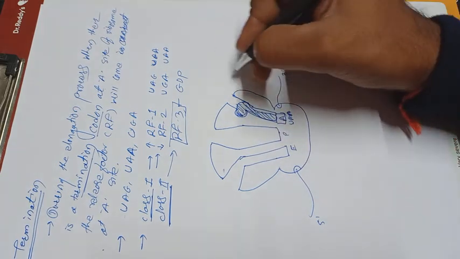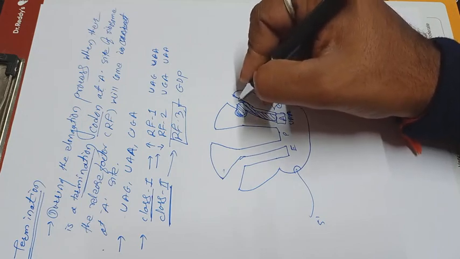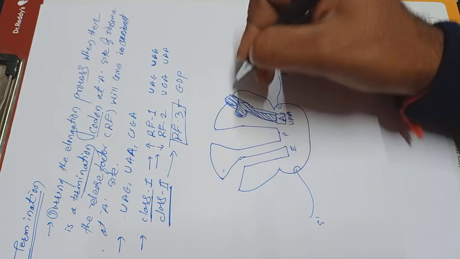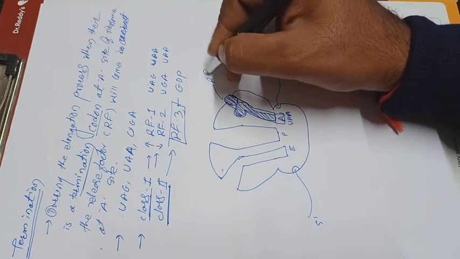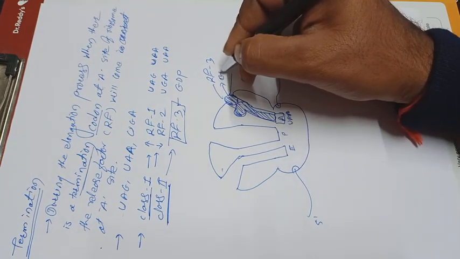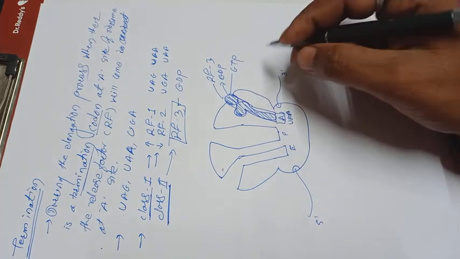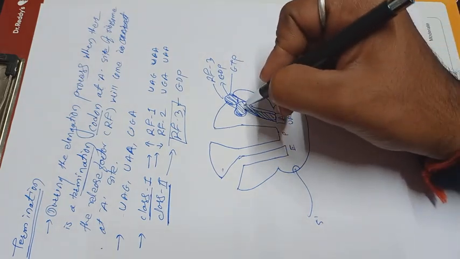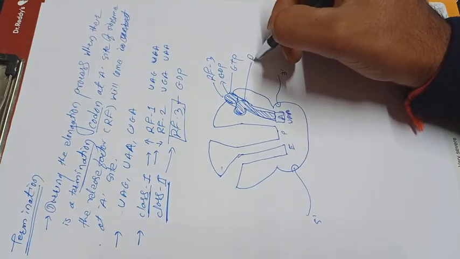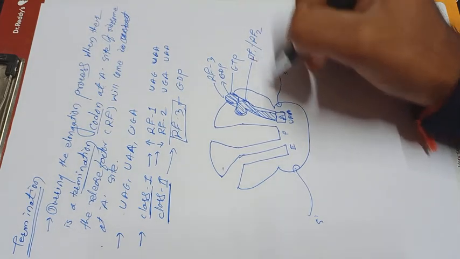It is a release factor. Upon this there it is RF3. They get converted into the GDP. They have the highest affinity to RF3. Upon this there it is RF1 or RF2, because here the termination